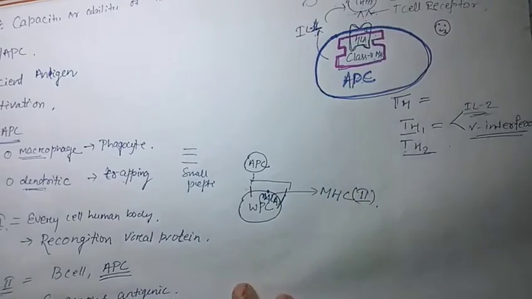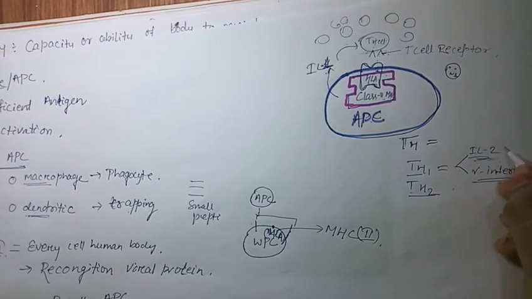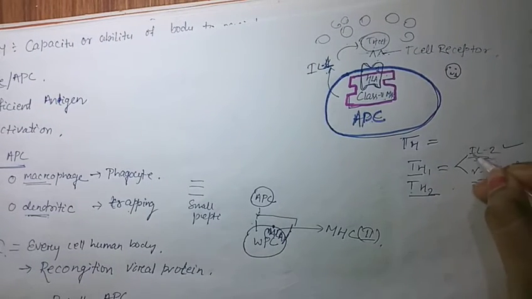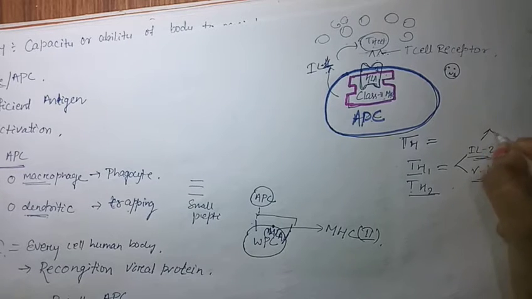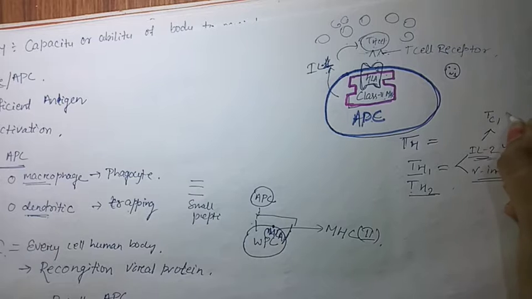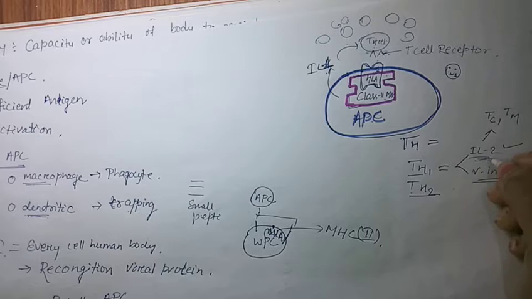These T helper cells which are proliferated mainly cause the release of interleukin 2, which is responsible for activation of other T cells such as the cytotoxic T cell and the memory T cell. These types of T cell are mainly proliferated by the chemical interleukin 2.